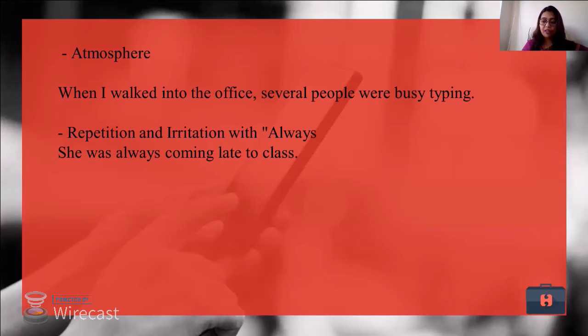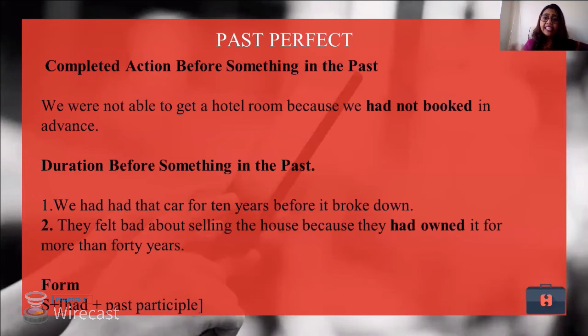Now, what is past perfect tense? Past perfect tense talks about some actions that took place before, in the past. Now, look at the sentence. We were not able to get a hotel room because we had not booked it in advance. So generally when we go for vacations, or now it is Diwali time, so many of you also must have booked up the tickets. Now I have used have, that is the action that took place in the past but has a reference. Now I have booked my tickets for my vacations. Have you? So now my booking is done. The action of booking is already done, but the reference is with the present.